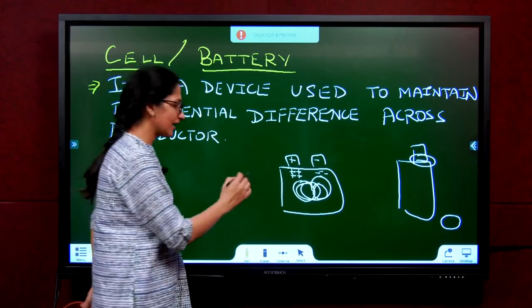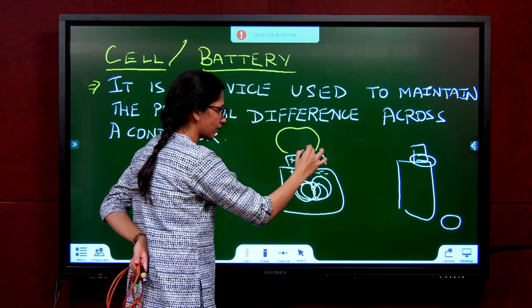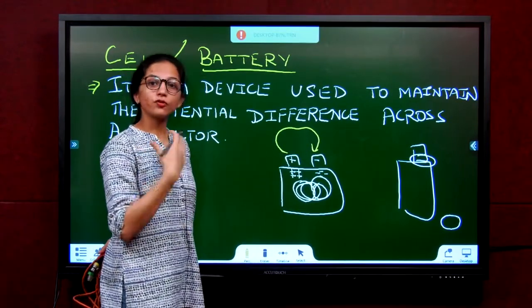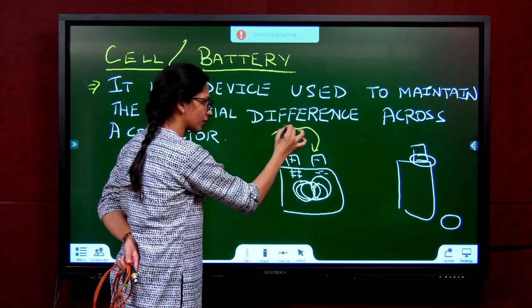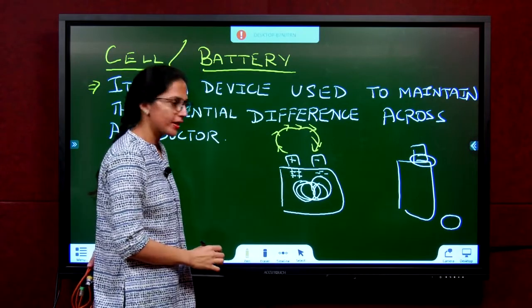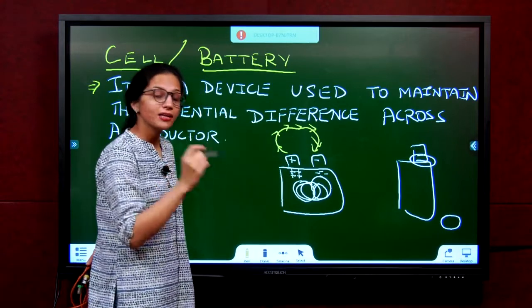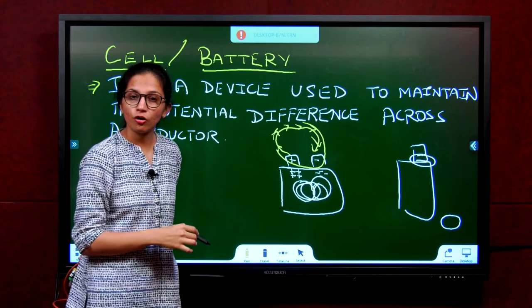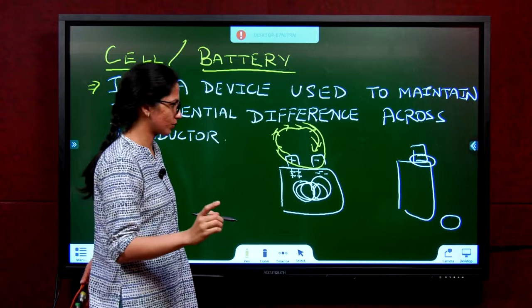So now, as soon as I put a wire, what will happen? The current will realize, oh, I have a path to flow. And it begins to flow, and it will go towards the negative side. As soon as you put the wire, the current begins to flow. Why? Because now the circuit is complete and it is closed. For current to flow, the path has to be closed.